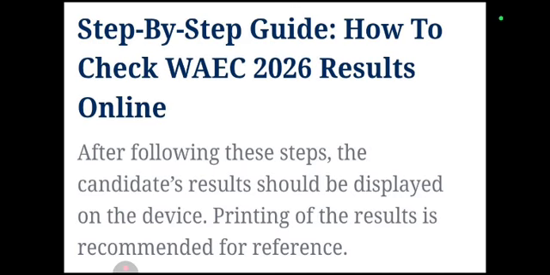After following these steps, the candidate, that is you or your brother or sister or your child, the candidate's result should be displayed on the device. That's on your phone, on your laptop, on your tablet. Printing of the result is recommended for reference.